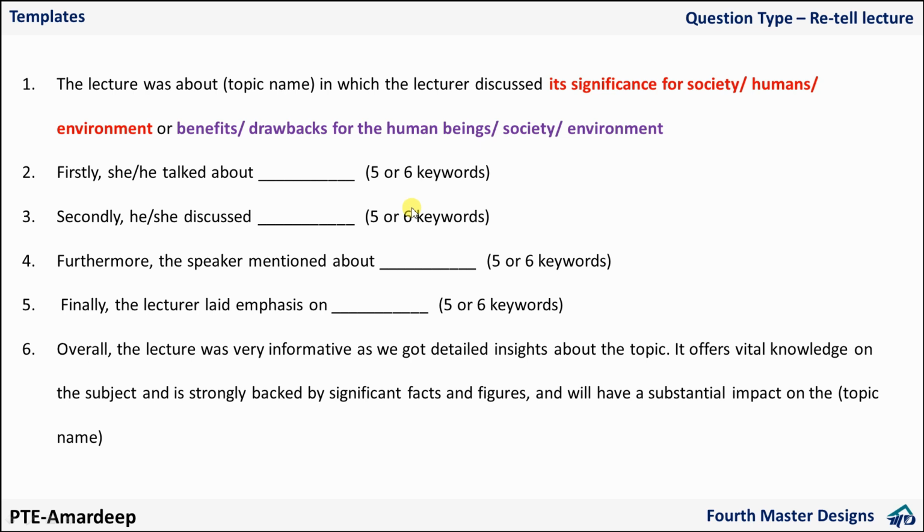Firstly, the lecturer talked about 1, 2, 3, 4, 5. Secondly, he discussed 1, 2, 3, 4, 5. Furthermore, the speaker mentioned about 3, 4, 5, 6, 7. Finally, the lecturer laid emphasis on 7, 8, 9, 10, 11.